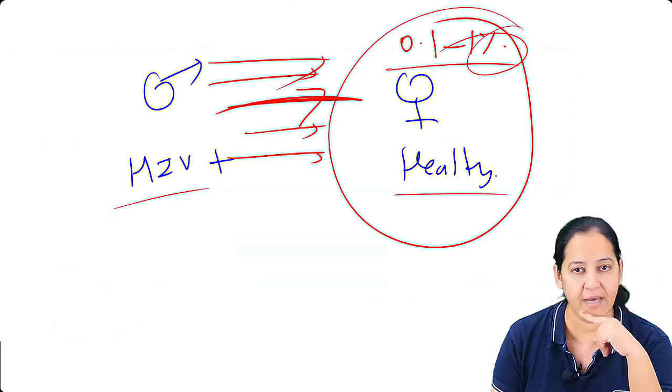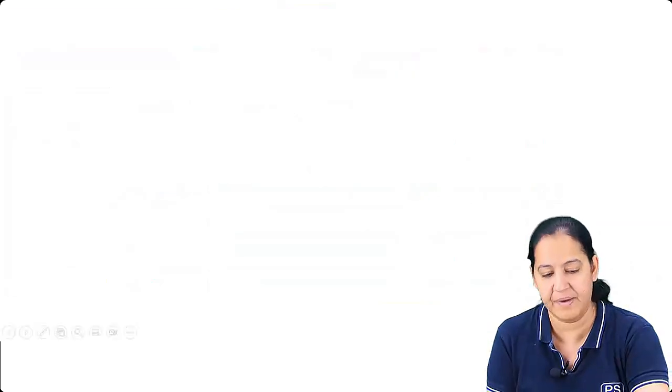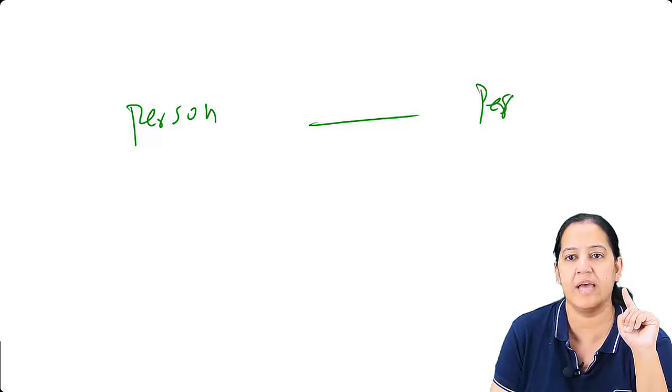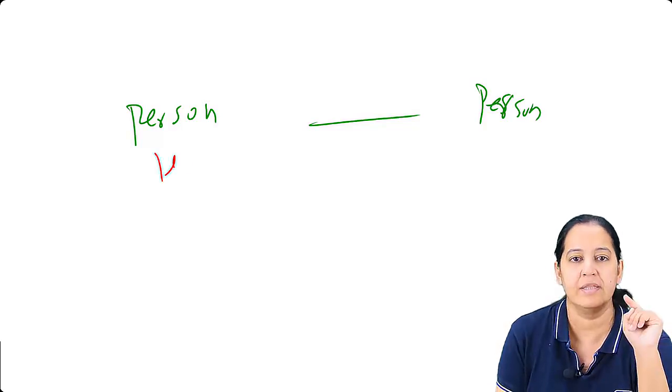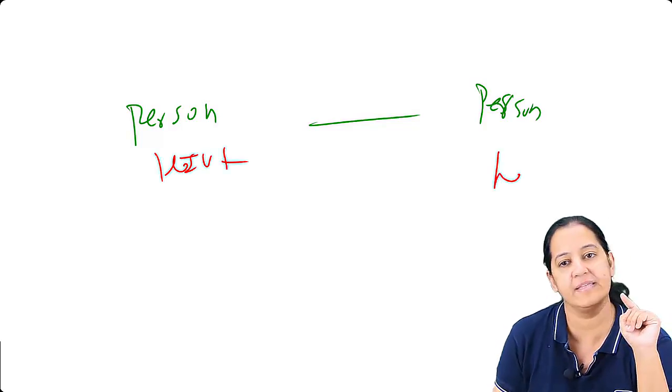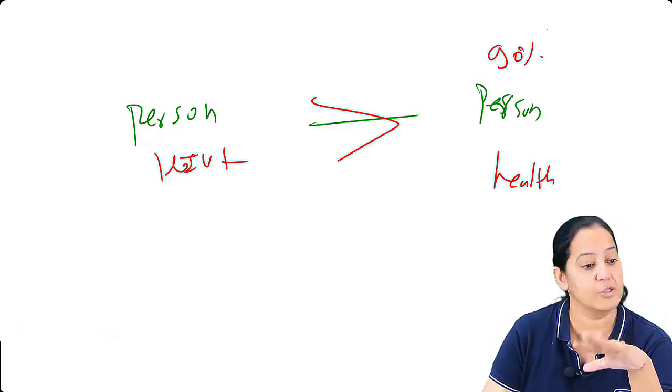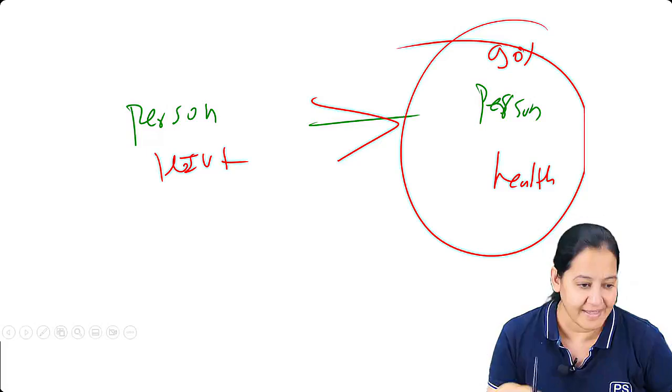But imagine there is a person who is HIV positive, and another person who is HIV negative, I mean, who is healthy. Blood is given from the positive person to the healthy one. There is a 90% chance that this person will definitely get HIV. 90%, that is the risk of transmission.